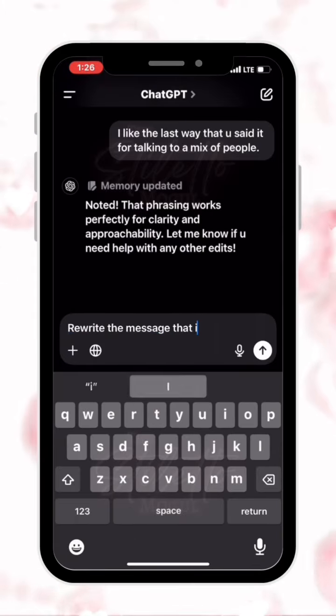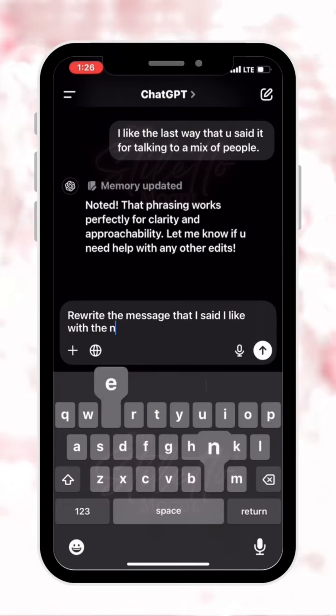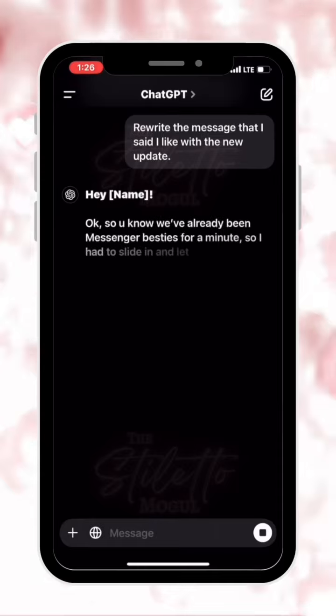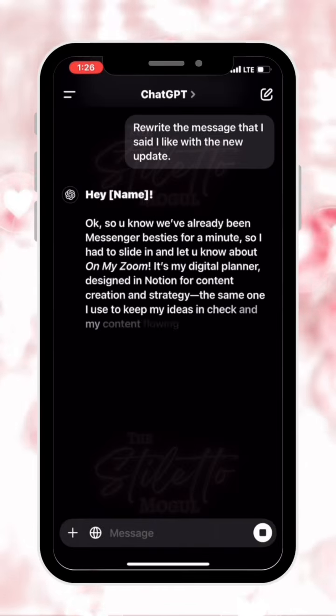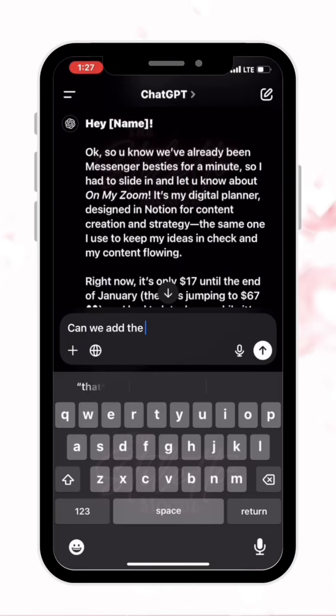Then I asked it to rewrite the message based on the new information I had about how to write the actual title. And the title is On My Zoom Content Creation Strategy Planner, or a Content Creation Planner, or a Content Strategy Planner. I use all the above.